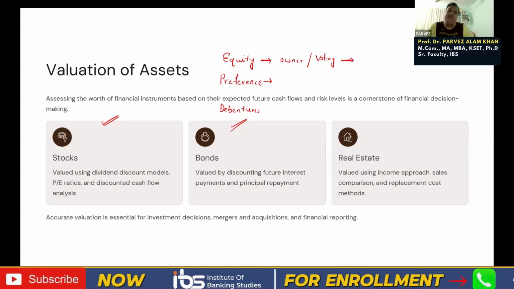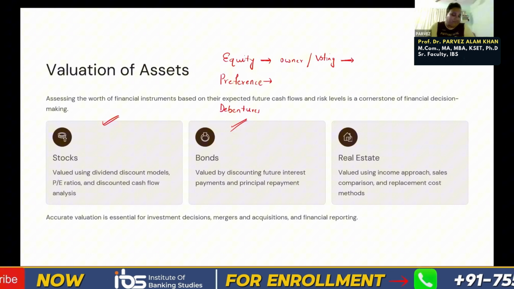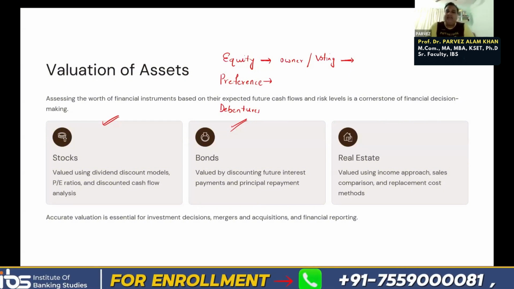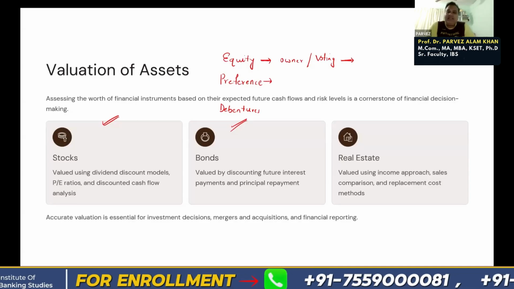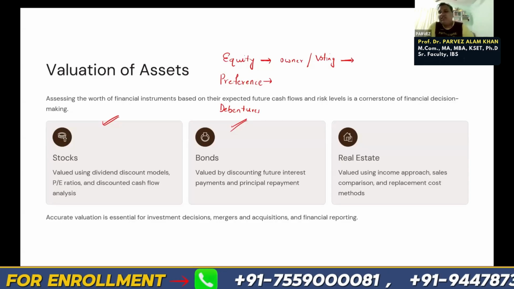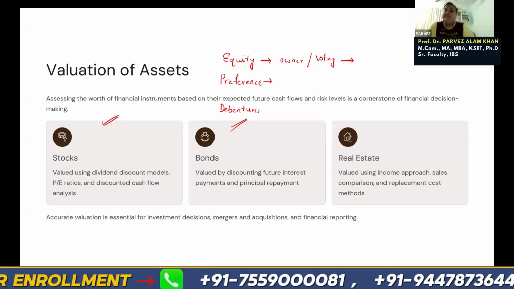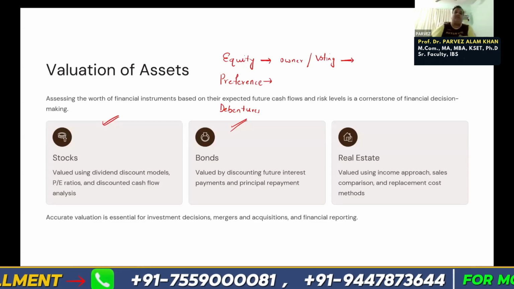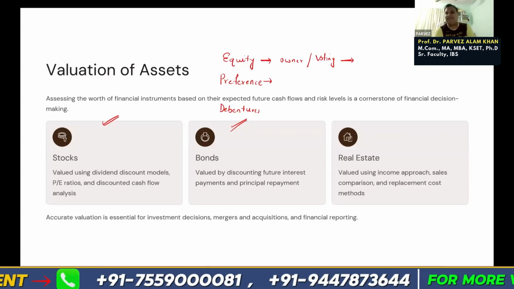When owners take their cut or profit, or their salary, it is when they are making profit, right? So for equity shareholders or preference shareholders, we pay dividend when the company is making profit. If the company is not making profit, we are not liable to pay. We cannot pay when loss is there.